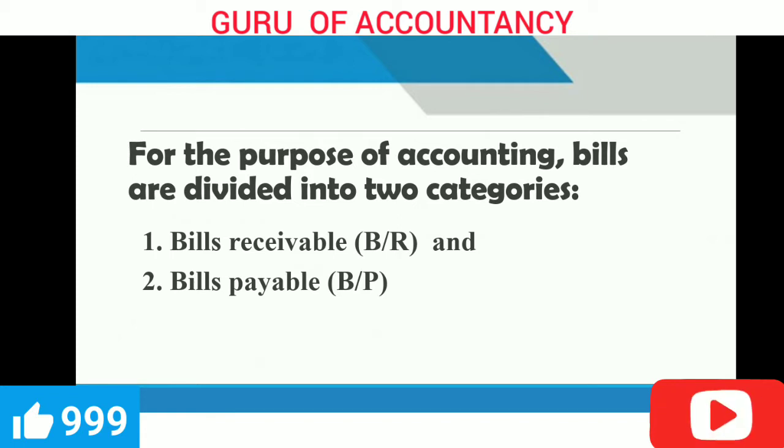For the seller of goods, that means for the creditor, it is a bills receivable, and for the debtor, that means purchaser of goods, it is a bills payable.